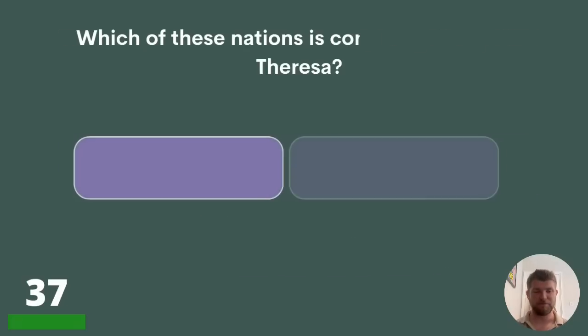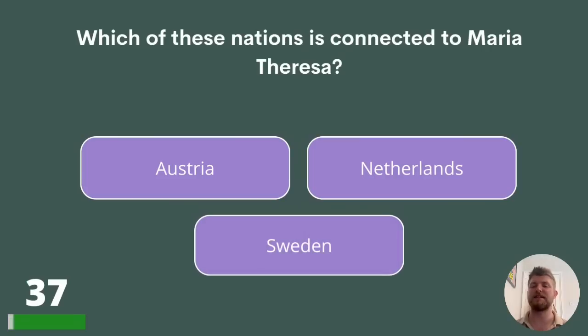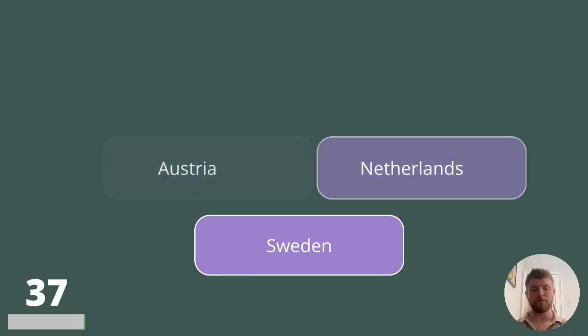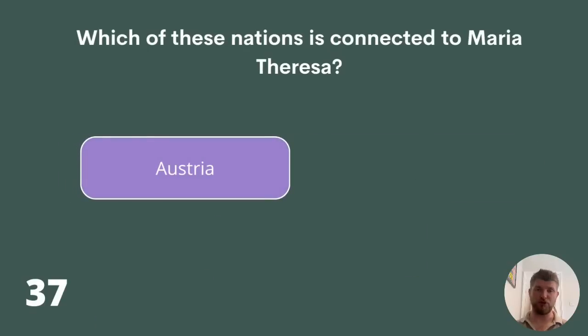Question 37. Which of these nations is connected to Maria Theresa? Austria, Netherlands, or Sweden? The answer is Austria.